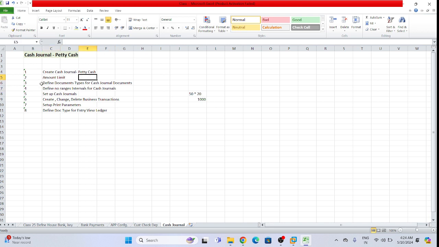Then they will define a separate document type for the cash general document. You are understanding what I'm trying to explain. What is the requirement of cash general? It is simple only, right?